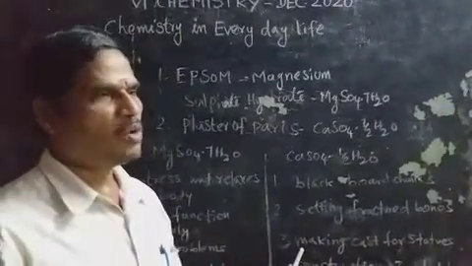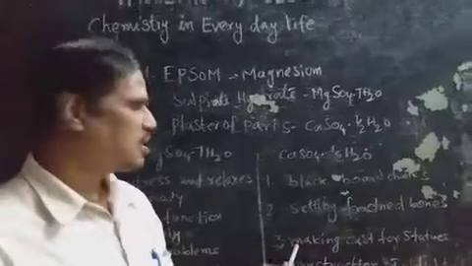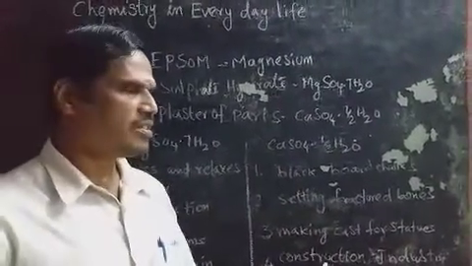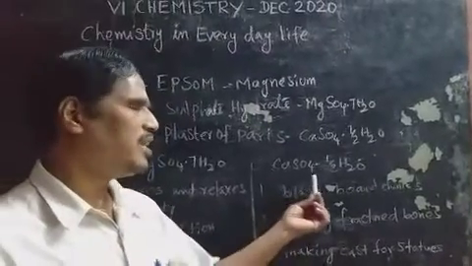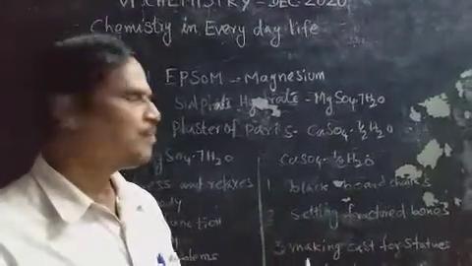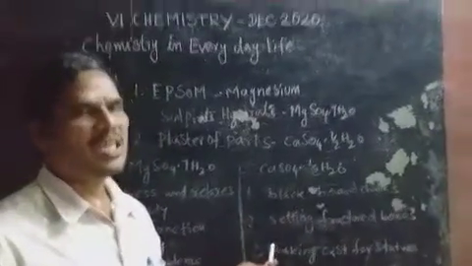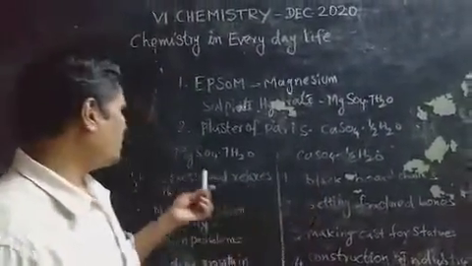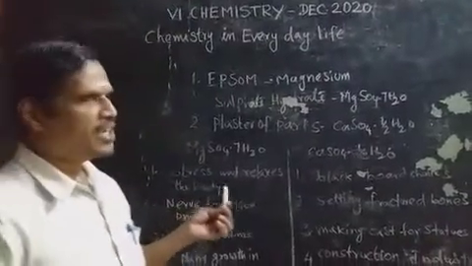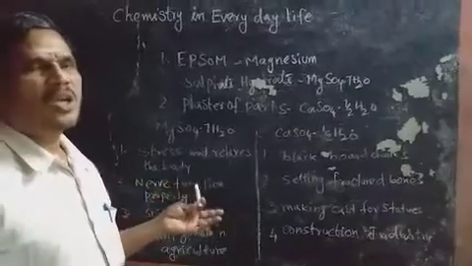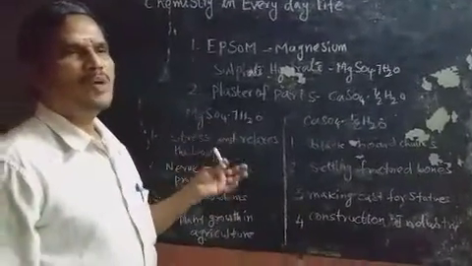Most statues and toys are made of calcium sulfate. Construction industries: there are many uses of calcium sulfate in construction. Calcium sulfate plays an important role in making cement. So calcium sulfate and magnesium sulfate are used in our daily life and play important roles.